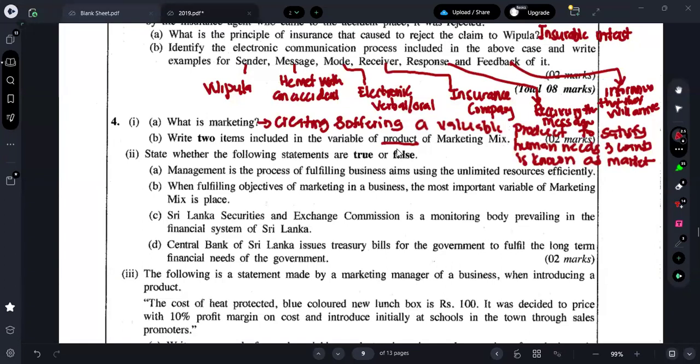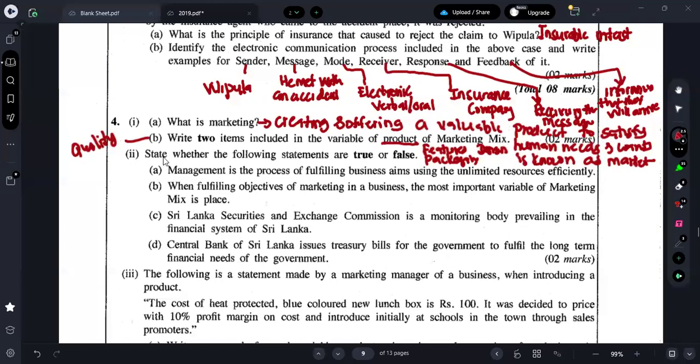When it comes to the product, under the product, what do we have? Things like features of the product, packaging, design of the product. Those are the things that come under the product. So you can write anything you want. Yes, you can also say quality. Quality and all are related to the product. Therefore you can just give out these answers.